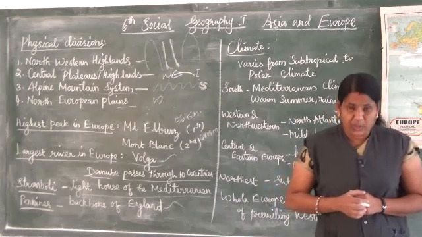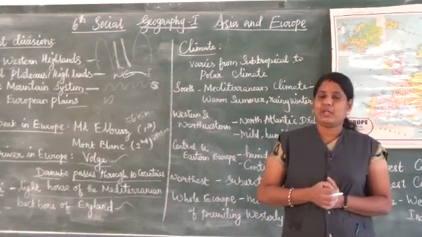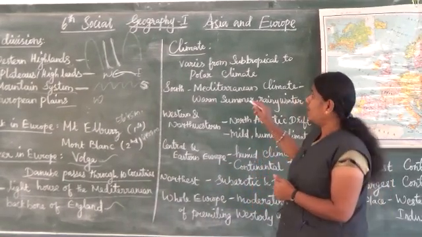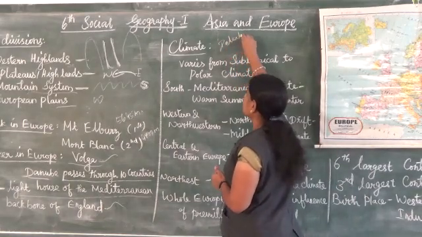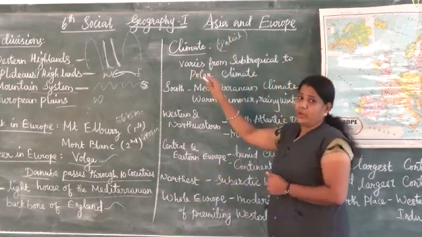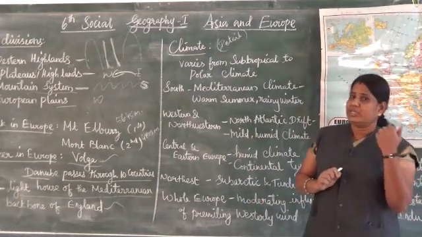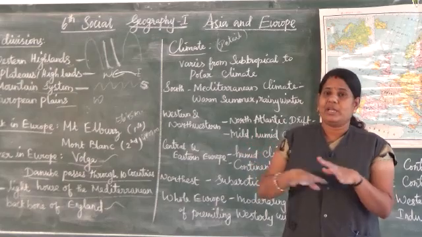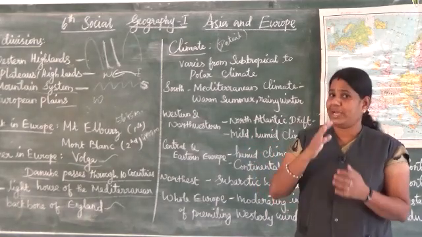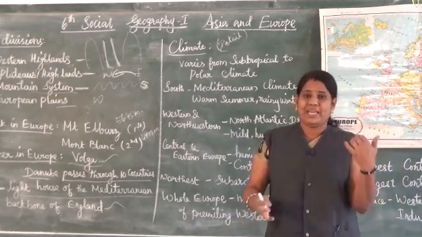So next we are going to see the climate of Europe. This is one of the detailed questions. Already we know that climate is not even all over the places. It totally differs from place to place.